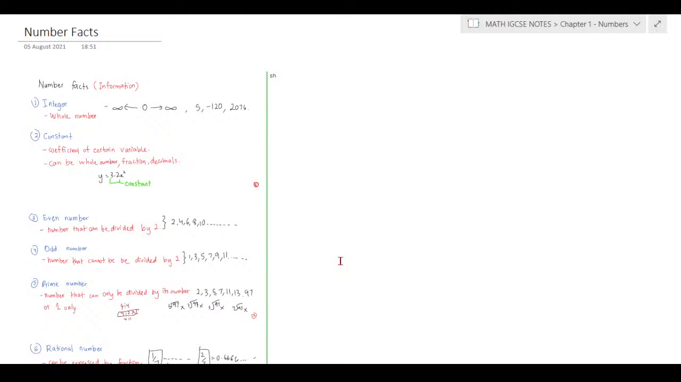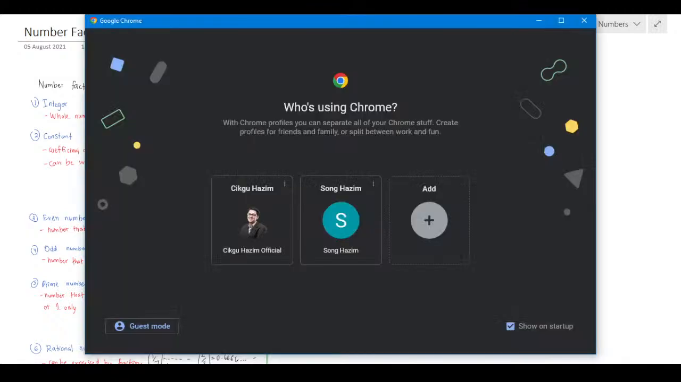I will be revising and teaching you guys IGCSE Mathematics 0580, and the chapter that I will be revising is chapter 1. If anyone has any question regarding this chapter 1 or a certain topic, just put it in the live chat there. I can see it there, I hope.